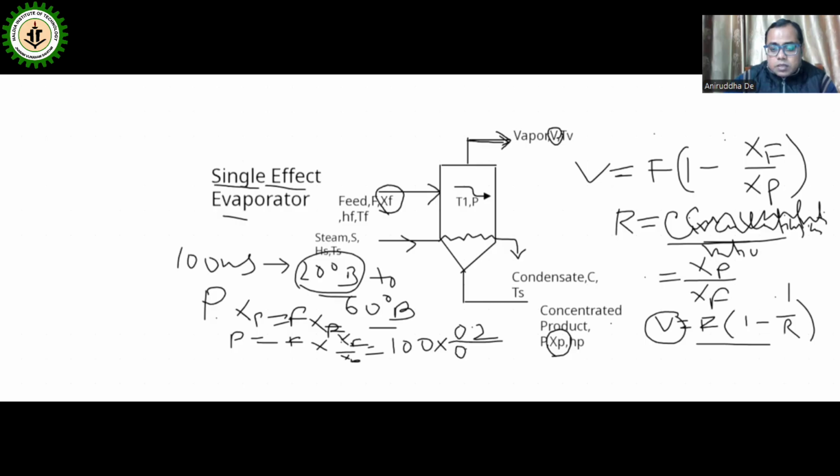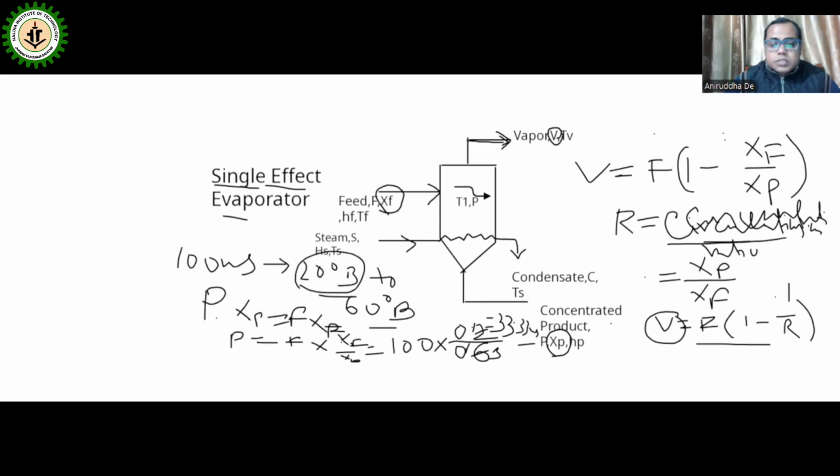So it will be 100 by 3, which is 33.33 kg. Almost that much concentrated product you will get.